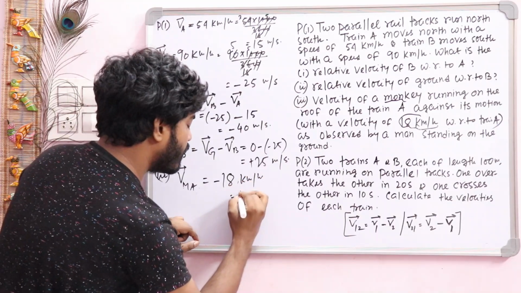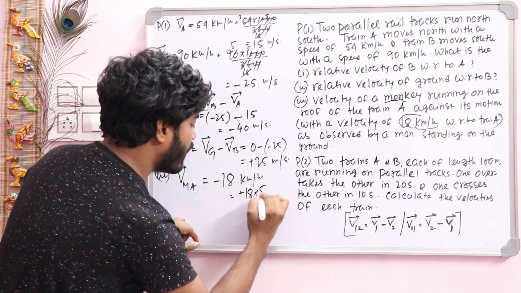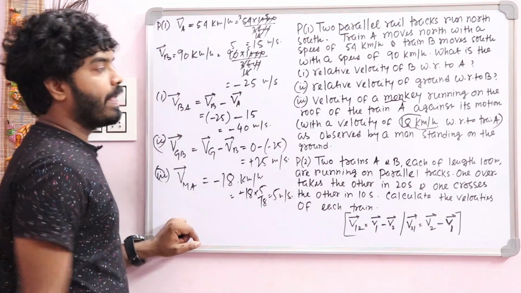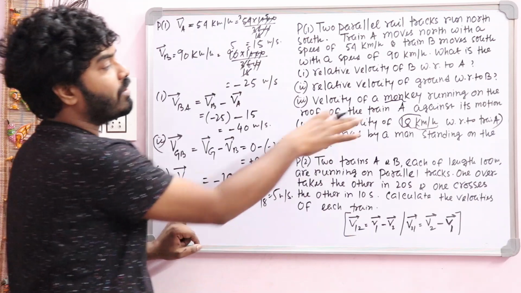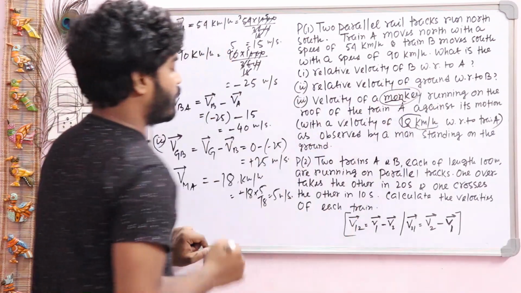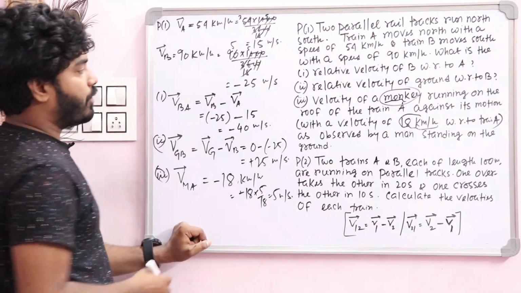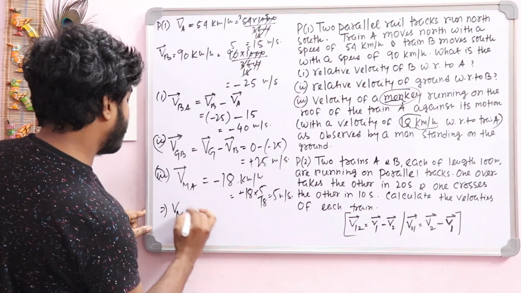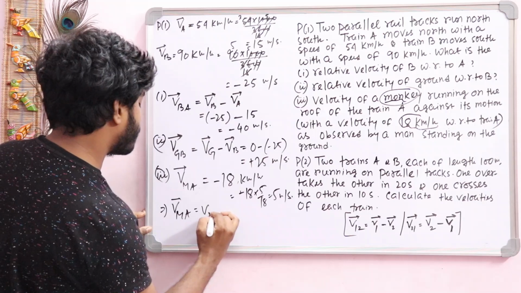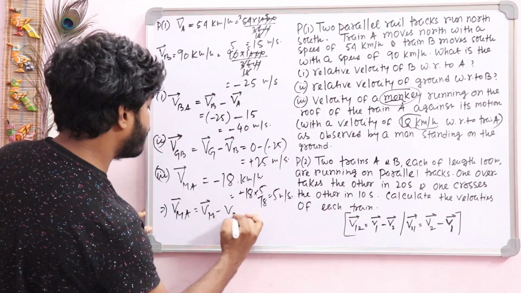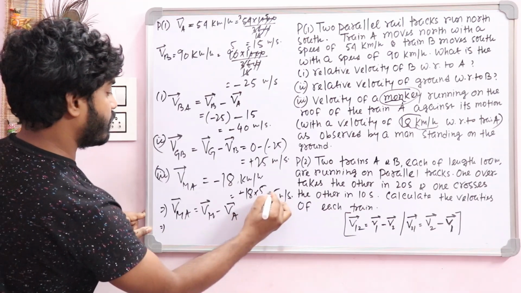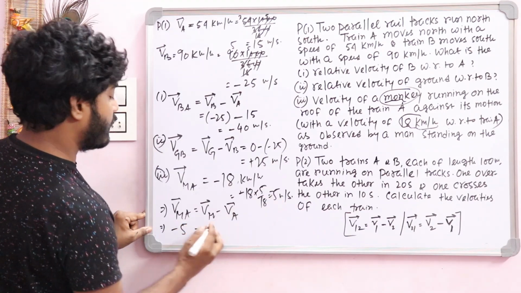So this one will be minus 18 into 5 by 18, that is minus 5 meter per second. Okay. Now here you have to find out the velocity of the monkey, that is, you have to find Vm. Okay, write it. VMA is equal to Vm minus Va. Now VMA's value is minus 5. Write it, minus 5, that is Vm minus Va.